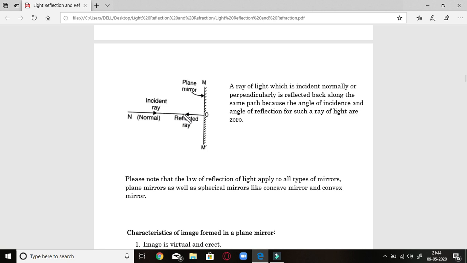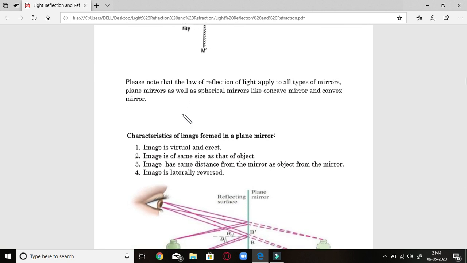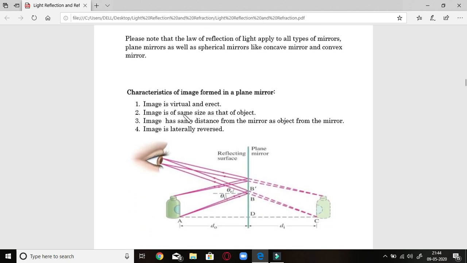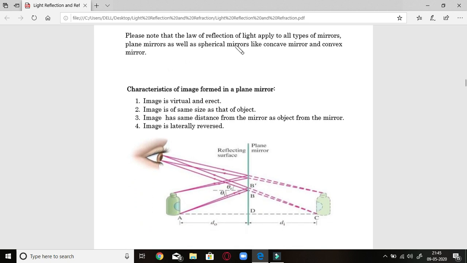Please note that law of reflection applies to all types of mirrors, whether they are plane mirror or spherical mirrors, but certainly law of reflection will be followed, without which rays cannot be reflected back. Now next important topic is characteristics of image formed by a plane mirror.